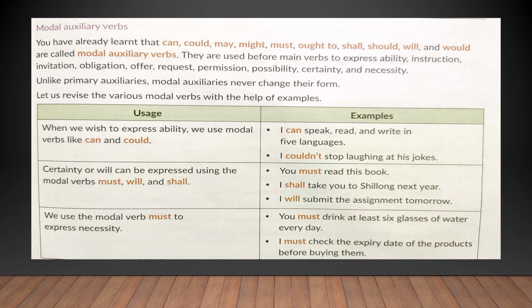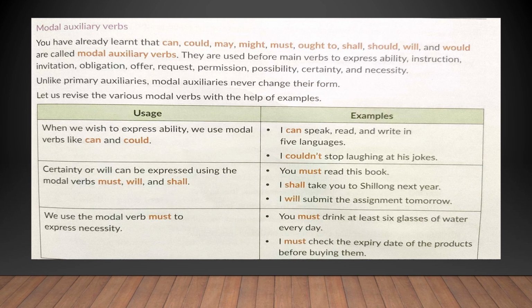We use the modal verb must to express necessity. You must drink at least 6 glasses of water every day. I must check the expiry date of the products before buying them. In the beginning of the lesson itself, we did a small activity where we made sentences under 2 circumstances.